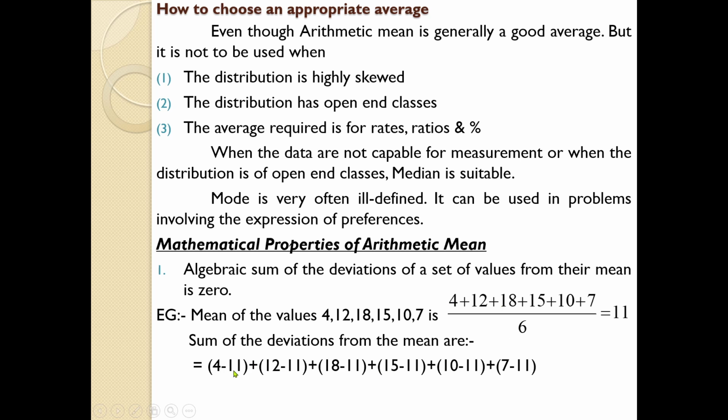If you take any variable from x and take the difference from its mean value, you get the deviation. Deviation is otherwise known as d. If you remember, in the beginning we learned about d, dx. So if you take the deviation of each value, the sum will be 0. This is one of the main properties of an arithmetic mean. If you take the mean of a certain number of values and take the deviations of each value from the mean, the sum of the deviations will be 0.